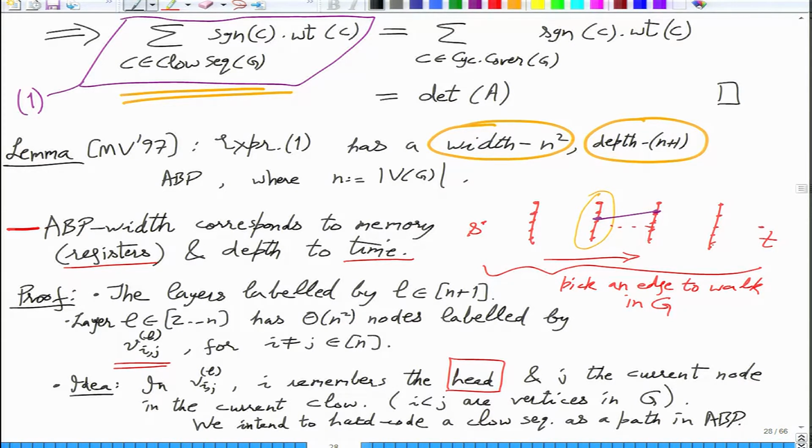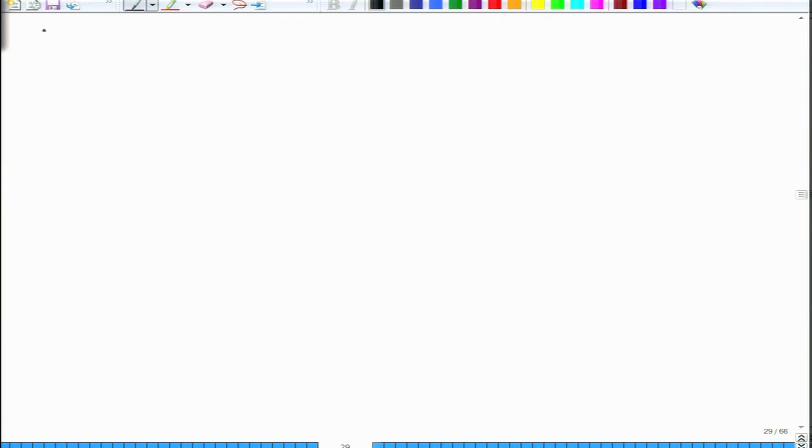Okay, so this is the overall idea. So let us look at the layers in more detail.